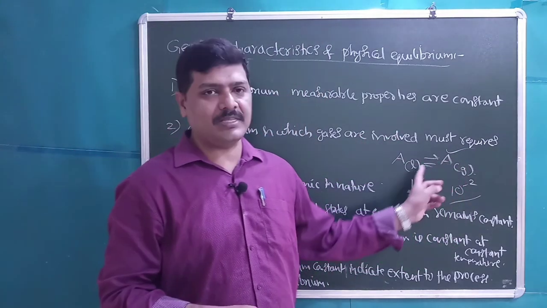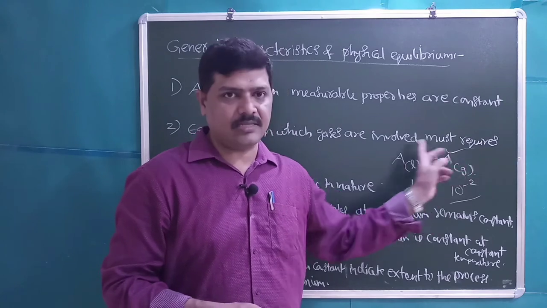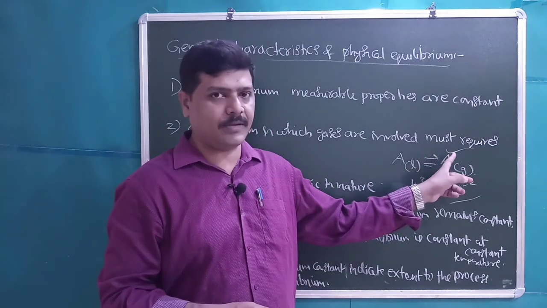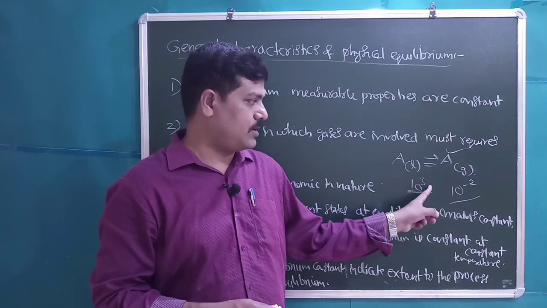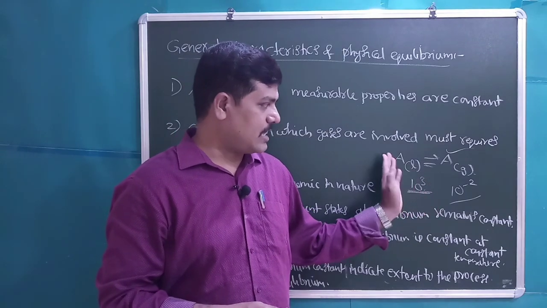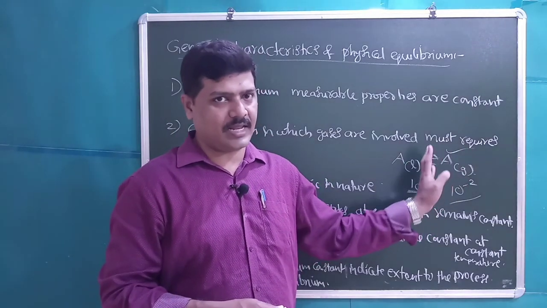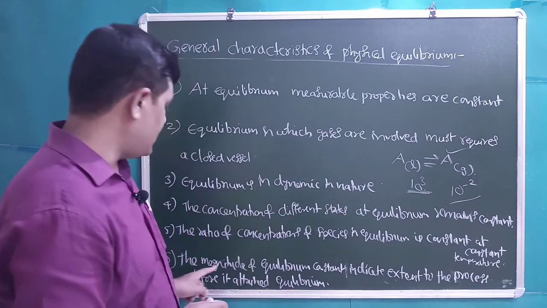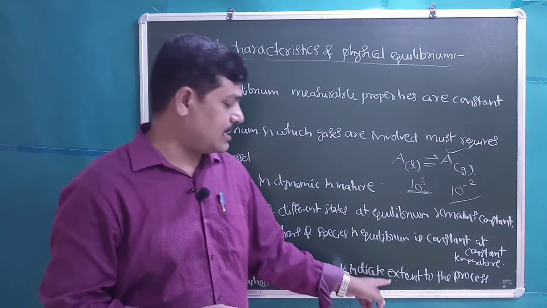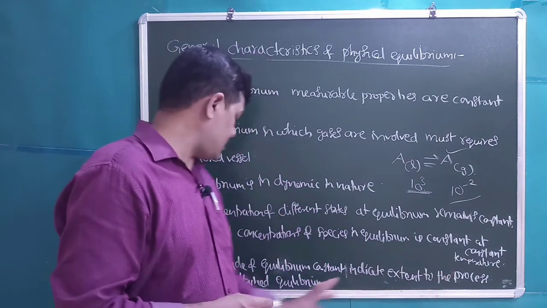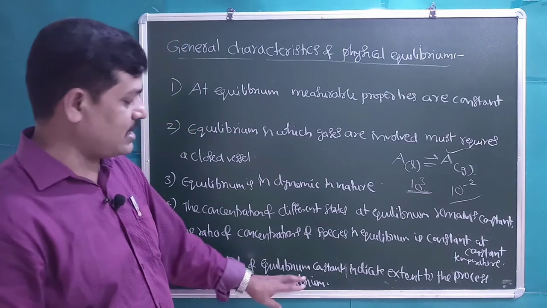Once the equilibrium is attained, both will occur at the same rate. Before attaining the equilibrium, the magnitude of the equilibrium constant indicates in which direction the process is occurring more. That is, the magnitude of the equilibrium constant indicates the extent of the process before it attains equilibrium.